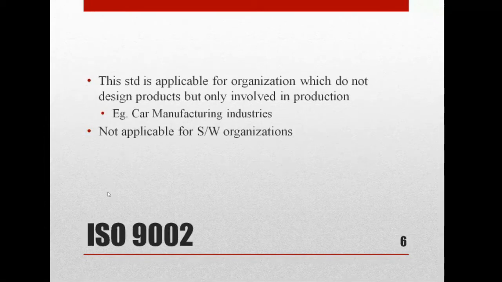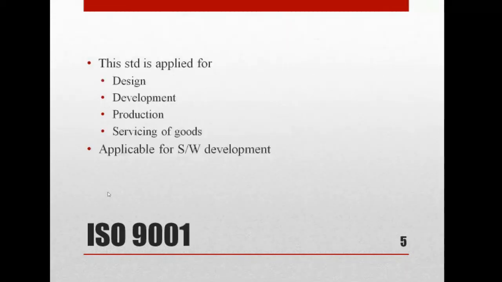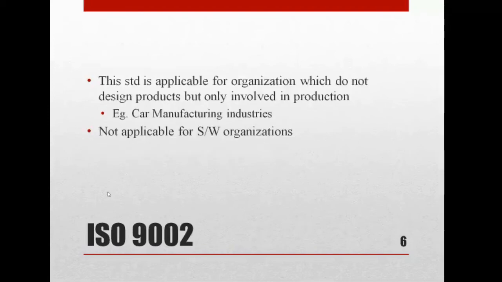A good example is the car manufacturing business. So ISO 9002 is not applicable for software development organizations, whereas ISO 9001 is.